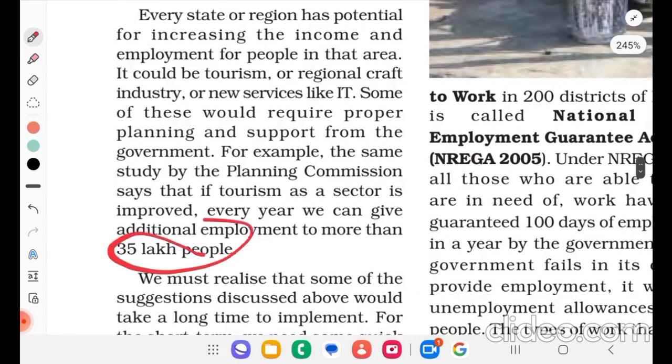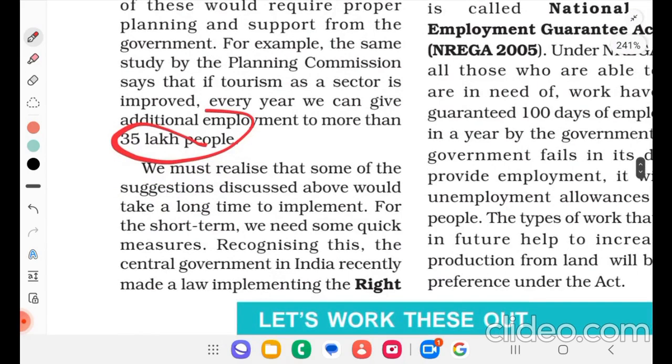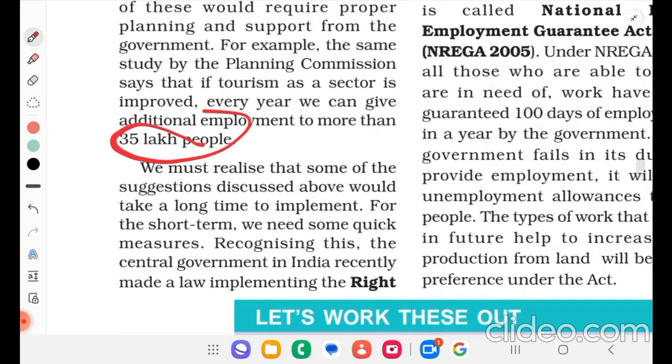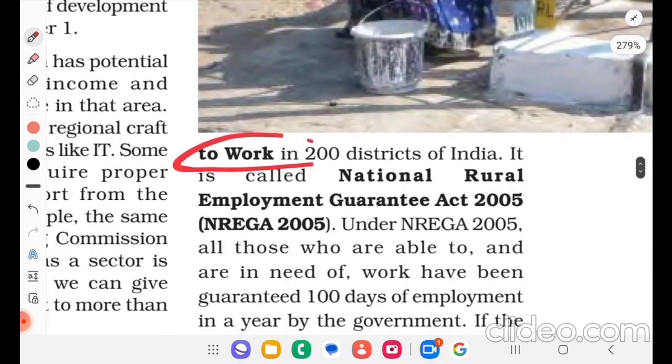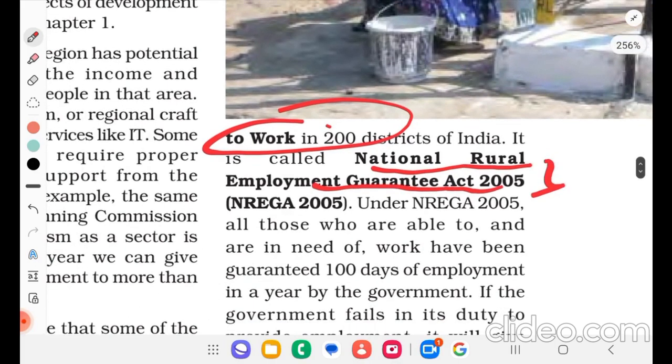We must realize that some of the suggestions discussed above would take a long time to implement. For the short term, we need some quick measures. Recognizing this, the central government in India recently made a law implementing the right to work in 200 districts of India. It is called the National Rural Employment Guarantee Act, NREGA, 2005.